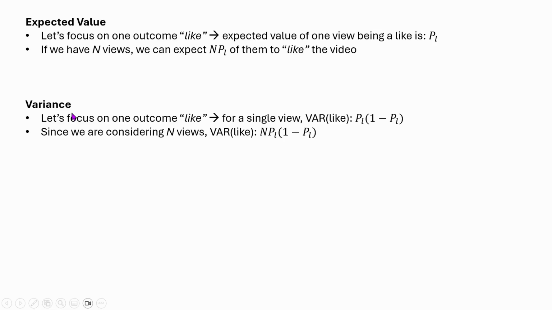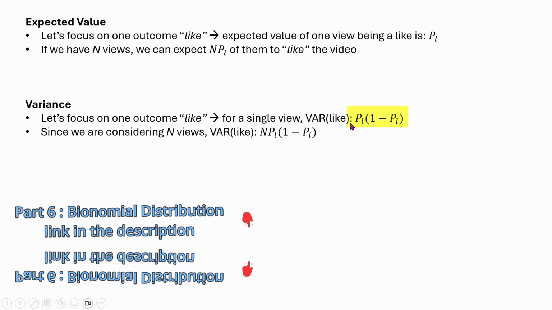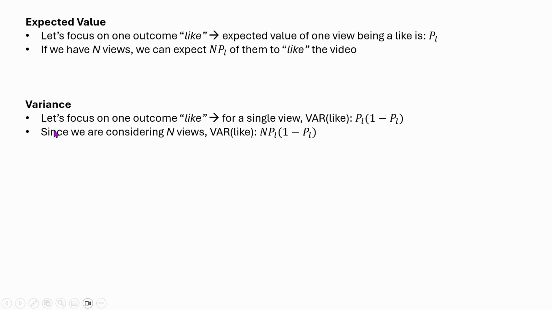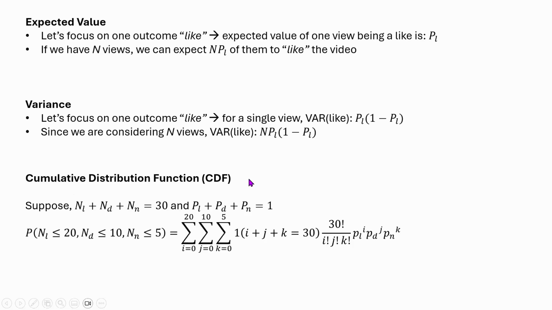For the variance, it is again very similar. If we focus on only one outcome, like, then for a single view the variance of like will be PL into 1 minus PL. Again, this is from the discussion we did in the binomial distribution video, where we actually derived this formula, so make sure to check that video. And since we are considering n views, it is multiplied by n. So that is the variance.